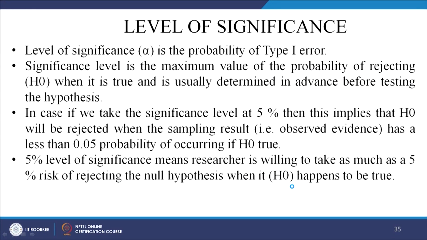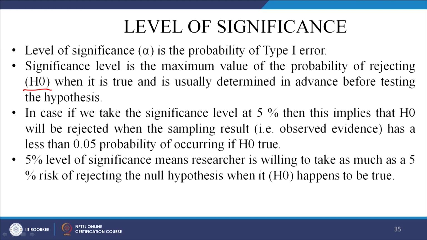So, level of significance is the probability of a type 1 error. Now, let us come to this word type 1 error. What is this type 1 error? First I will explain. Significance level is the maximum value of the probability of rejecting a null hypothesis, H0, when it is true, and is usually determined in advance before testing the hypothesis. Let us take this. In case we take the significance level at 5%, this implies that H0, the null hypothesis, will be rejected when the sampling result has a less than 0.05 probability of occurring if H0 is true.